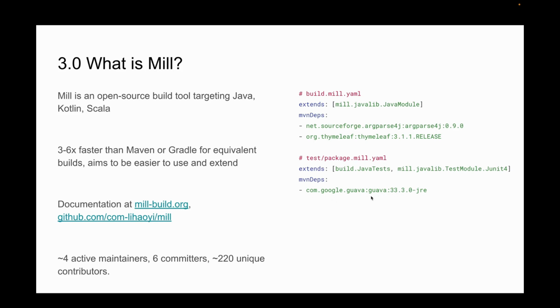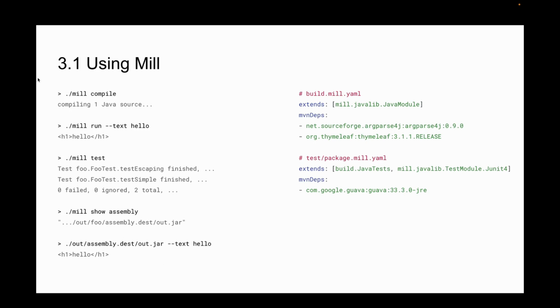Hopefully it's a lot easier to read than the Maven config, but not just that, also easier for you to write and easier for you to reproduce. If I want to configure something, I don't need to copy, paste, edit from Stack Overflow. I can just configure it myself. There's a bunch of nice things. It's a smaller project than Maven or Gradle, but there are people using it. I know people at Disney and Netflix and Apple, for example, who are using this in various projects. Not in the whole company, but in small projects within the company. And from the command line, you can run mill compile, run, test, assembly, all your normal build tool stuff.